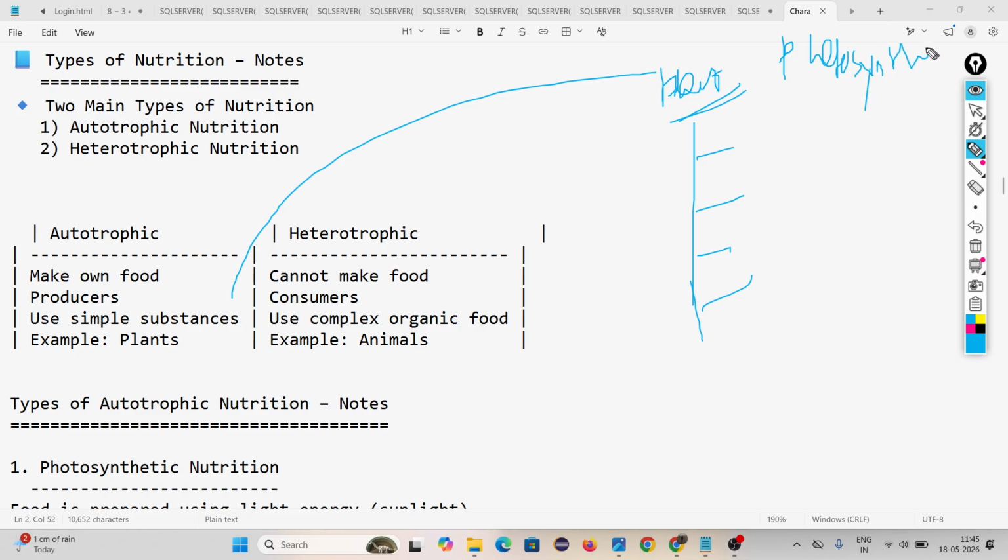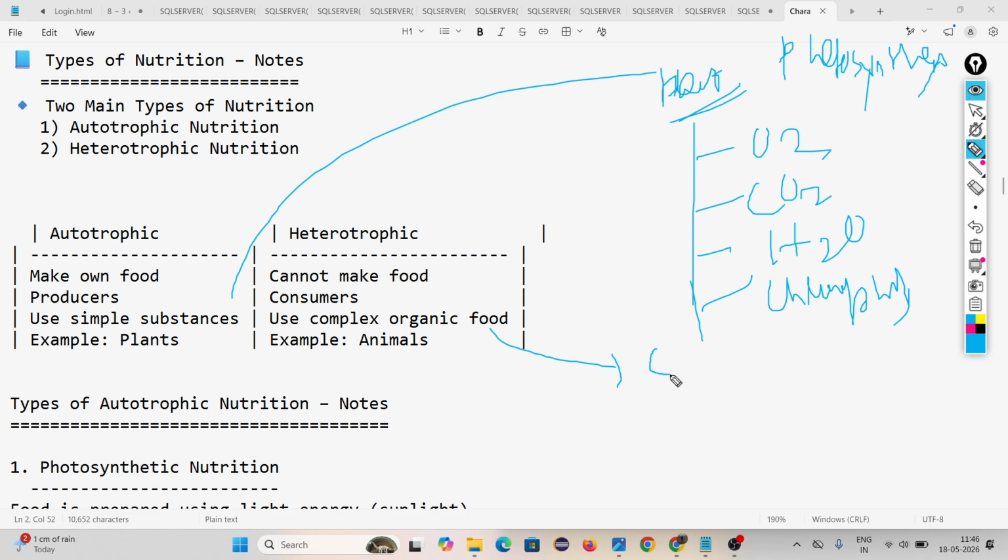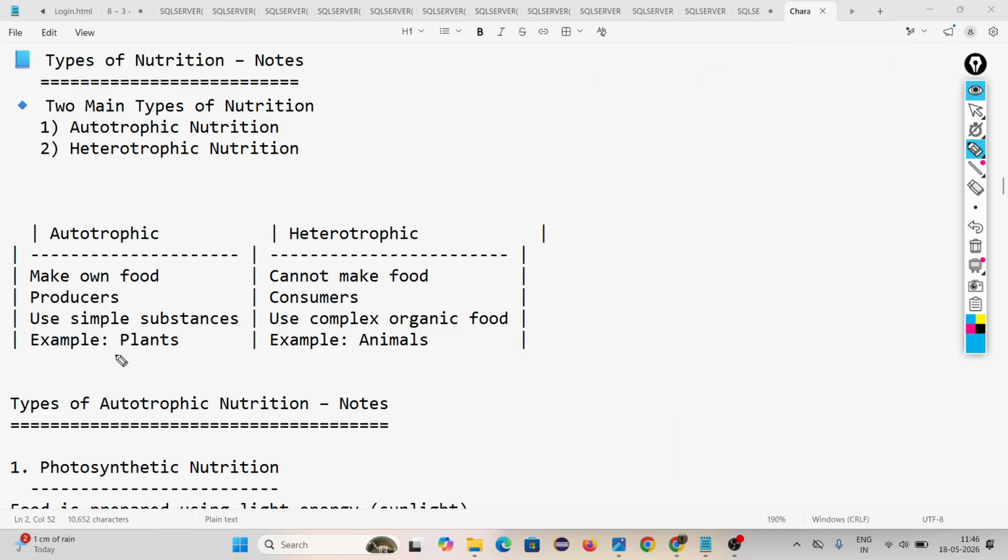For performing photosynthesis, plants require carbon dioxide, water, and chlorophyll. These are the simple substances. But heterotrophs use complex organic food. Complex organic food means carbohydrate, lipid, protein. We require this. Autotroph examples are plants, and heterotroph examples are animals.